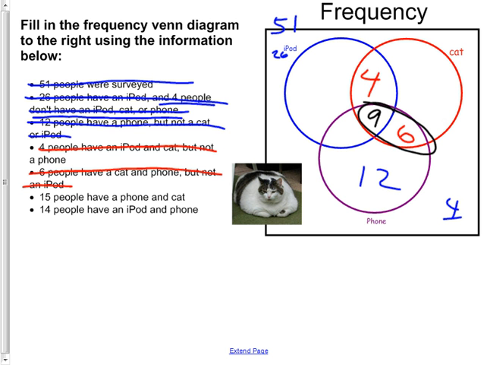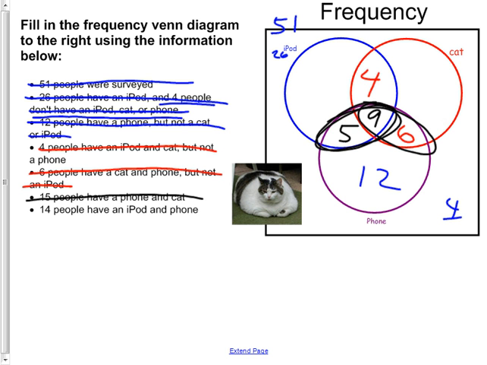Because now you can go, okay, for my phone, which one should I do next? Okay, 15 people have a phone and a cat. I better do that first. Phone and cat overlaps right here. I already got that. Next one, 14 people have an iPod and a phone. iPod phone is right here, and that's a total of 14, and therefore it must be 5 here.